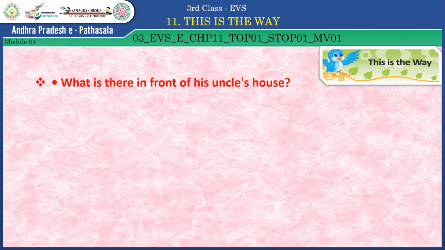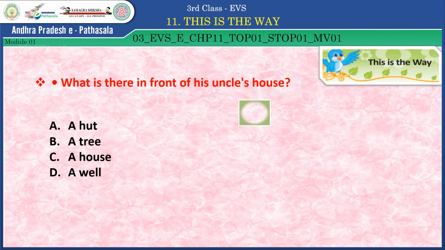Answer these questions. What is there in front of his uncle's house? A hut, a tree, a house, a well. Which one is the correct answer? Yes, it is B, a tree. Well done, children.